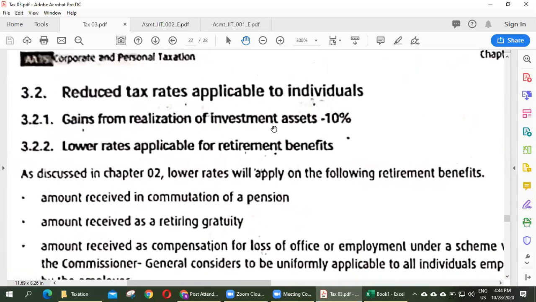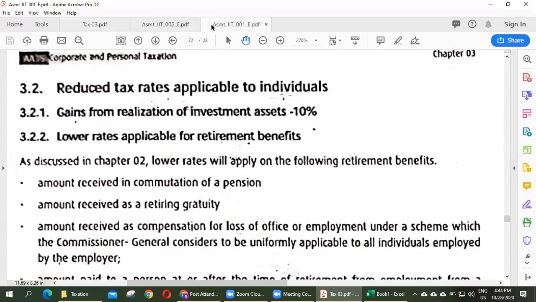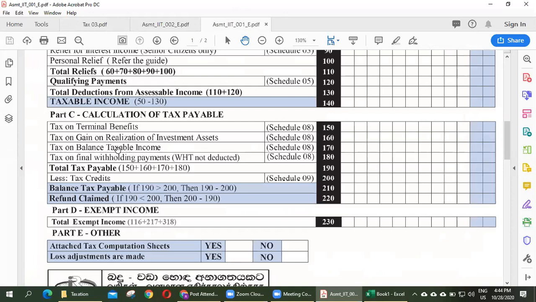Now we will discuss reduced tax rates. There are some specific tax rates here. We just talked about tax on balance taxable income, that first 600, second 600, third 600, at 4, 8, 12, like that. So it comes under this category, tax on balance taxable income.